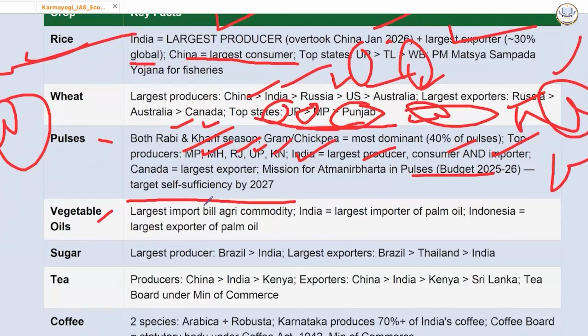Vegetable oil: the largest import bill in agriculture commodity comes from it. बहुत ज़्यादा, we fry and everything. India is the largest importer of palm oil. Palm oil is banned in the majority of countries, but if you see, you eat chips, many of the biscuits, chocolates, ice creams. These are filled with palm oils. Indonesia is the largest exporter of palm oil.